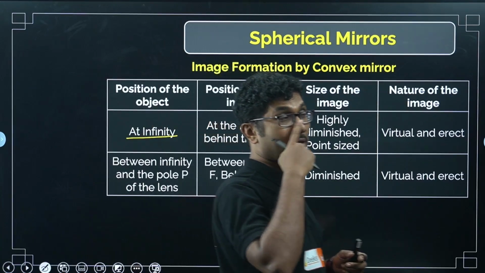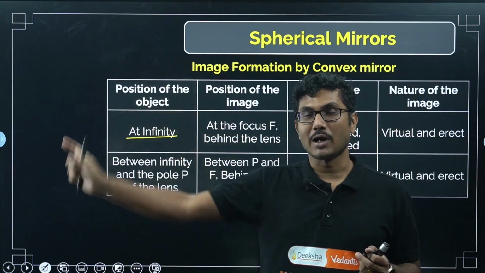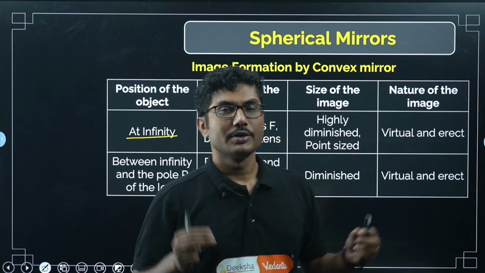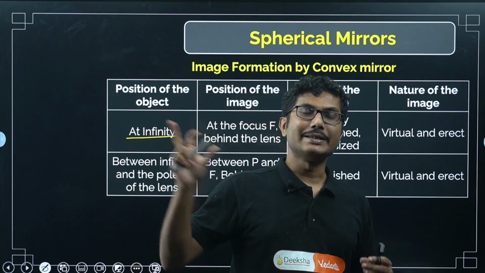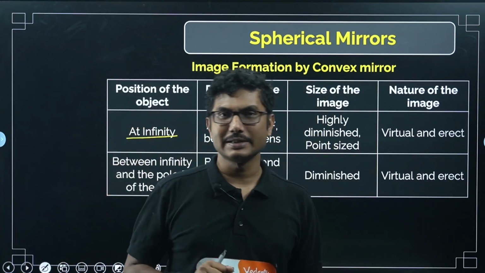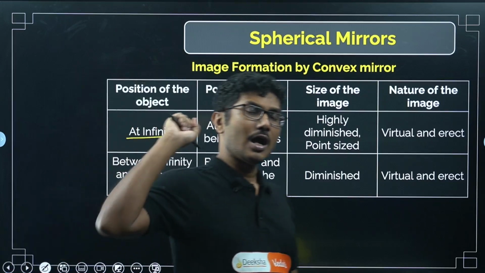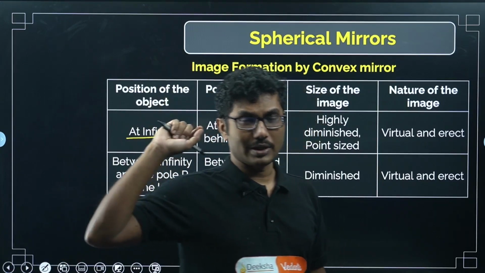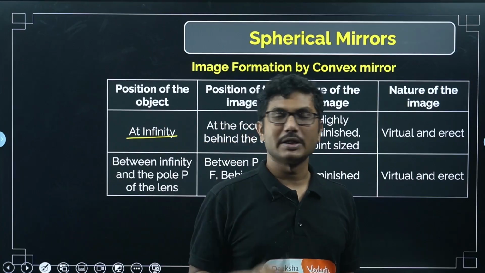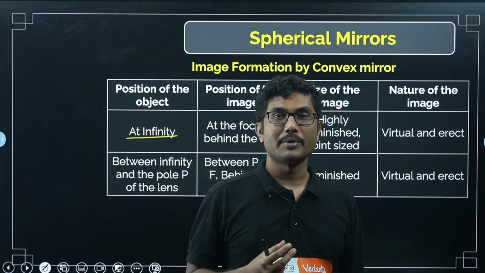So for a mirror, if it is 10 times or 20 times, even 100 centimeter, that is a 1 meter object, can be considered as infinity. Any distance which is comparatively higher than the focal length, we call that distance infinity. Very important. But theoretical infinity is the farthest object, for example the star. If you want to focus the star using a mirror, small mirrors will not be able to do it, because very little ray is coming.